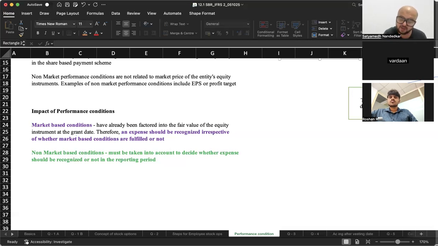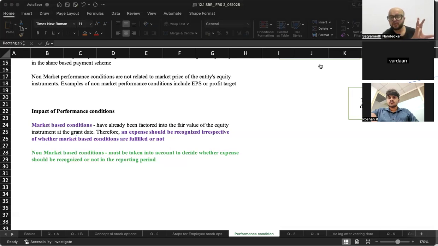ठीक है. Now why this is so, there are multiple reasons behind it, but what I want you to grasp at this point is that, a, it is beyond the scope of our SBR discussion. Point two, right now is not the time to get into the reasons. Right now, just remember that if it is a market based condition, regardless of whether it is going to get fulfilled or not, do your vesting and do your calculations and entries. If it is a non market based condition, do it only if the condition is getting fulfilled. Otherwise, don't do it. ठीक है.